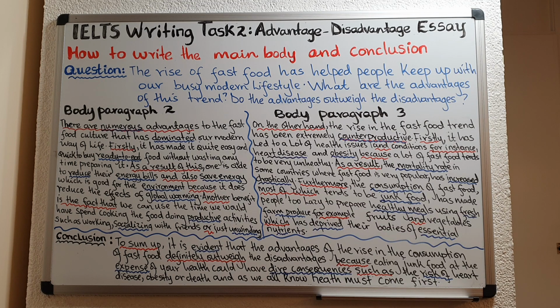The other thing that I would like to point out is that the general training writing task 2 is the same as the academic. So if you are an academic student or if you are a general training student, your writing task 2 is going to be exactly the same. The essay is written in the same way and the scoring is the same. The only difference is that the general training essay questions are often easier and the topics are simpler. Now, let us begin our lesson.